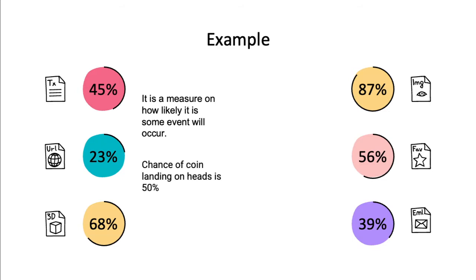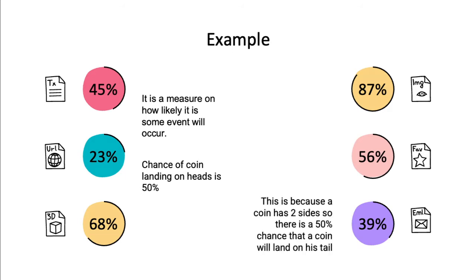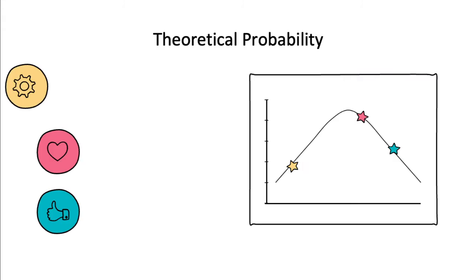Let's have an example of a coin. A coin has two sides. It has the heads and the tail. So the chance of landing on either side of the coin is 50%. Why? Because a coin has two sides, and there is always a 50% chance that a coin will land on its tail and another 50% chance that a coin will land on its head.